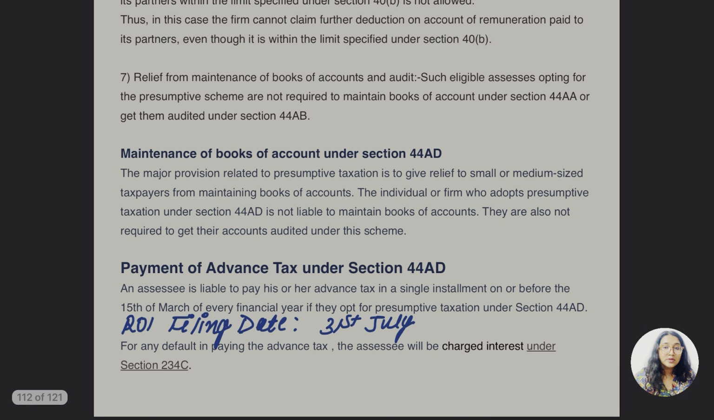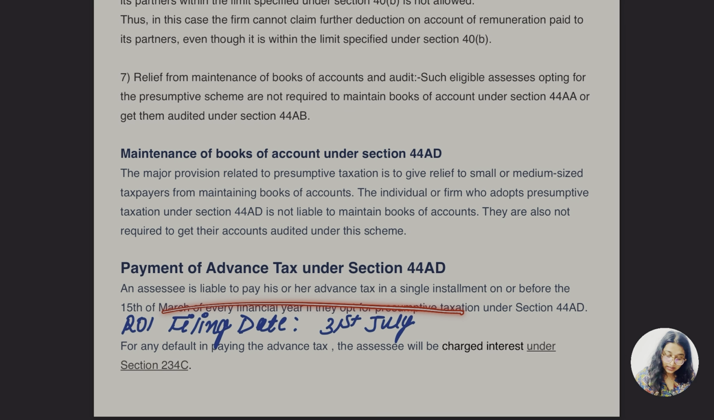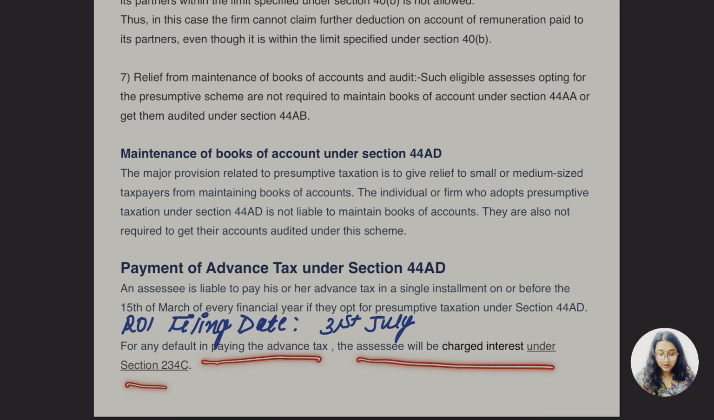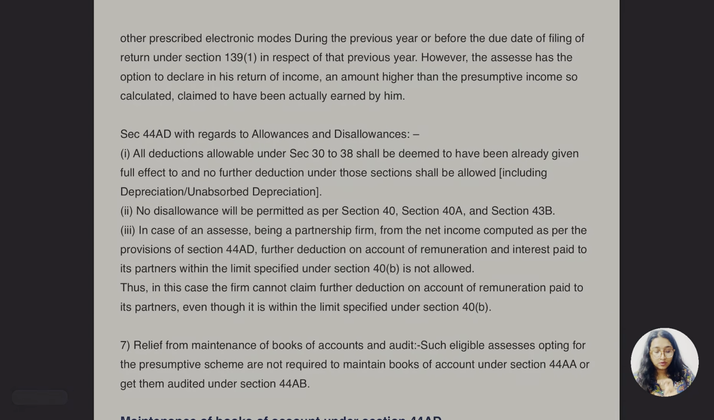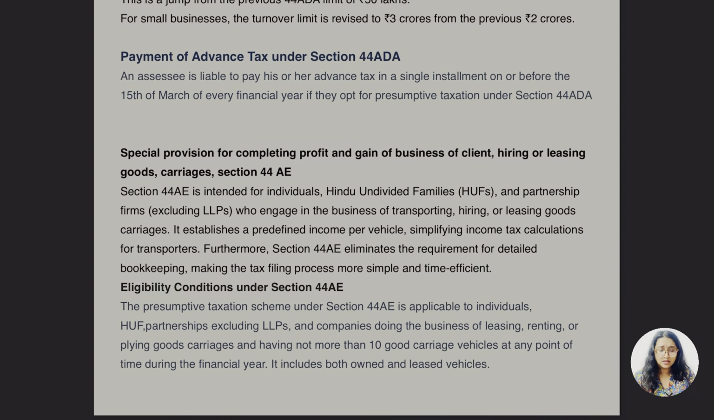So what is going to be the payment of advance tax here? The assessee is liable to pay his or her advance tax in a single installment on or before the 15th of March of every financial year if they opt for presumptive taxation under section 44AD. ROI filing date is going to be 31st July here. For any default in paying the advance tax, the assessee will be charged interest under section 234C. This part I have not mentioned in my handwritten notes, which I have read. So that's it, there is nothing more in this section, guys.